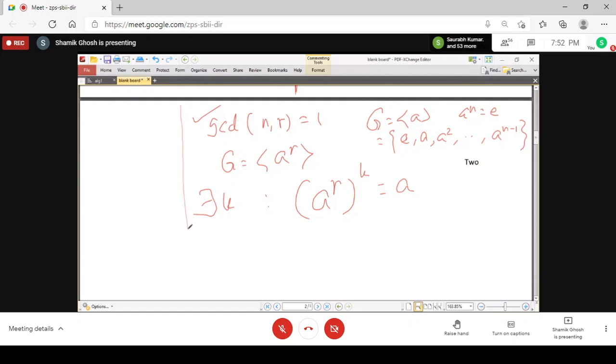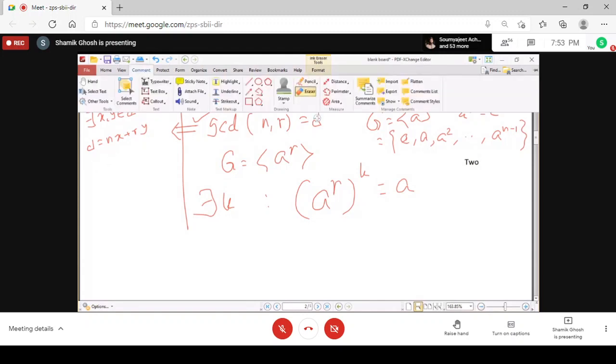Here you have to use a result. I don't know whether you know or not, that if the GCD of n and r is 1, then there exist two integers x and y such that 1 is equal to nx plus ry. That is true for any GCD d. If the GCD is d, then you can express the GCD as nx plus ry, where x and y are two integers. It is a result of number theory. I don't know, do you know or not? However, you can use it here. You have to use it here.